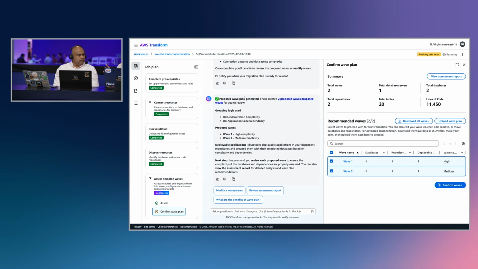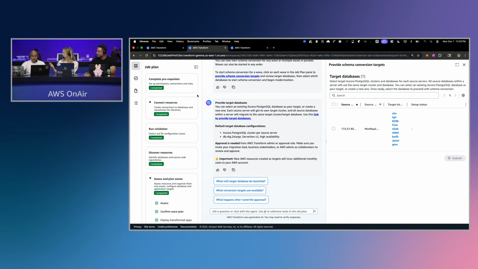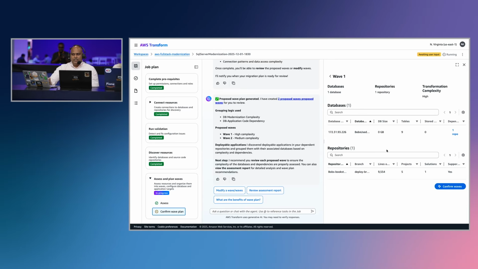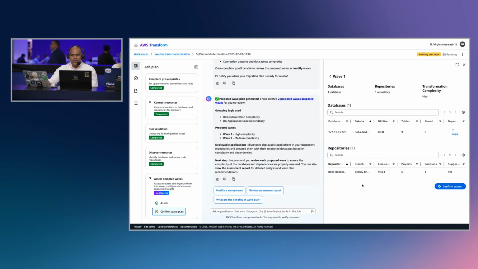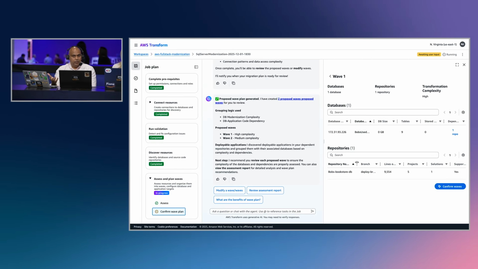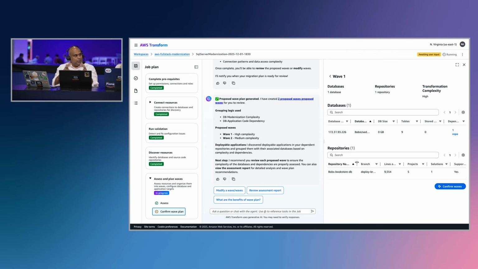Can you define what a wave is? What is classified within one wave? That's a great call out. If you click on this, it says here are the databases and a dependent application that goes along with it. The reason we are making this a unified flow is that your application has code that calls your databases. We are going to make changes to the application code and the corresponding schema changes on the databases, because they depend on each other. So those two combine together as a wave. When you transform these together, you have a higher probability of success and are able to keep your problems limited to a specific group.